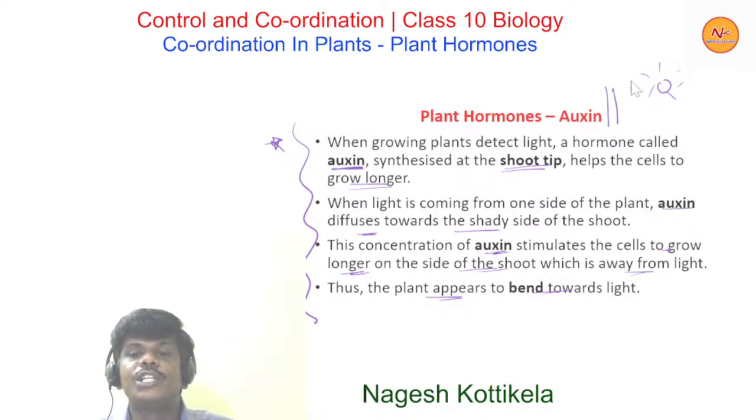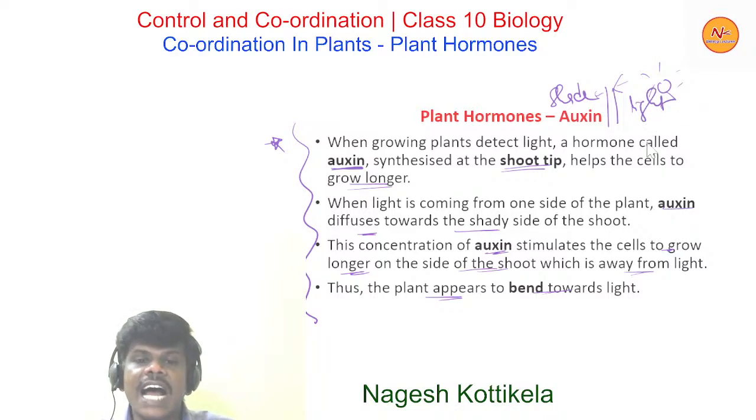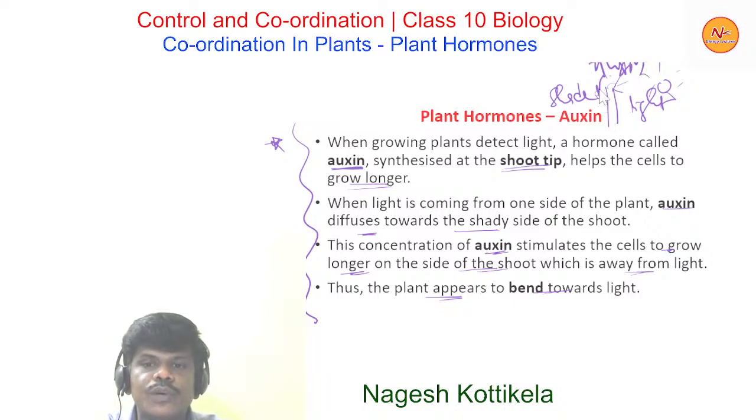Let's suppose now this part is receiving light and this side is shade. Okay, this side is light. So as per the discussion that we had till now, where is the hormone synthesized? Hormones are synthesized at the tip regions. Here, when growing plants detect light, a hormone called auxin, synthesized at the shoot tip, helps the cells to grow longer. When light is coming from one side of the plant, the auxin diffuses towards the shady side.